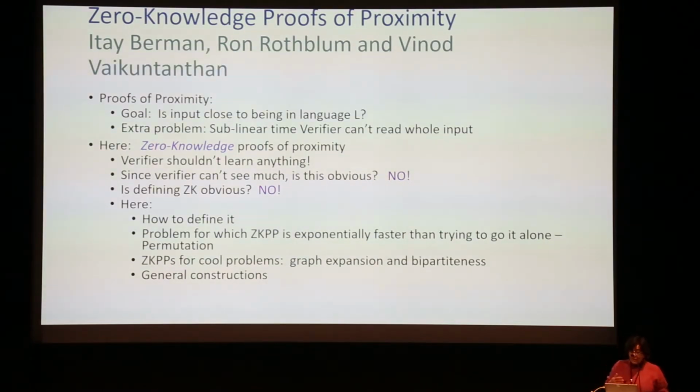So what they show is how to define it. They give a problem for which these types of zero knowledge protocols are exponentially faster than trying to go it alone by yourself. If you tried to compute it by yourself, it would take you exponentially more time than having a prover convince you. And they look at a lot of cool problems such as graph expansion and bipartiteness, and then they also give a general construction.